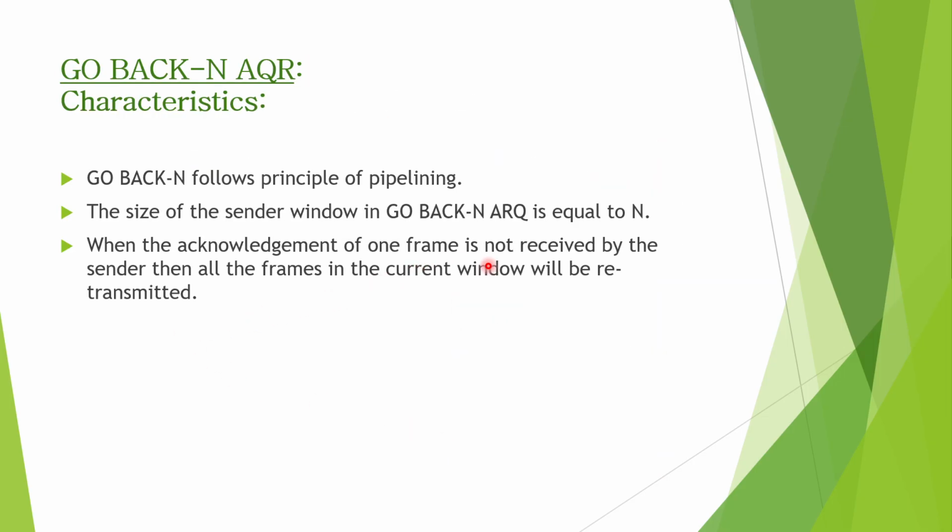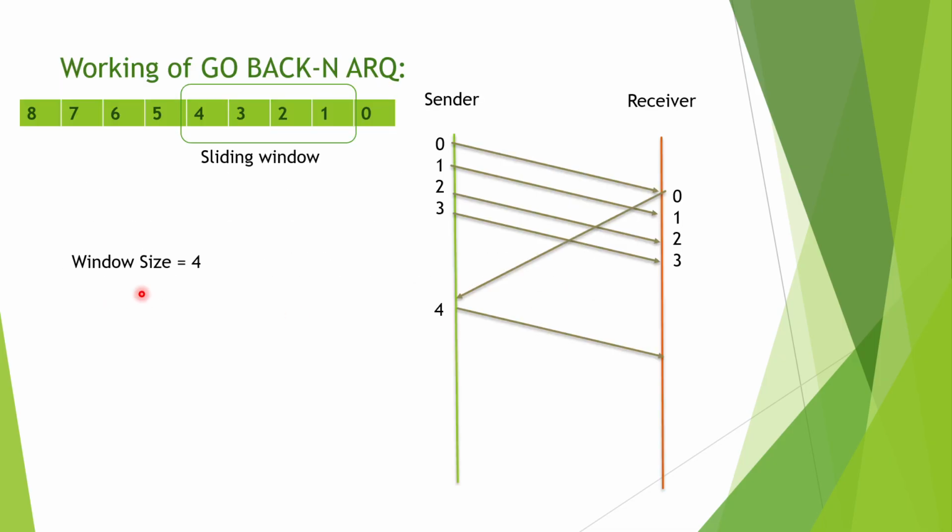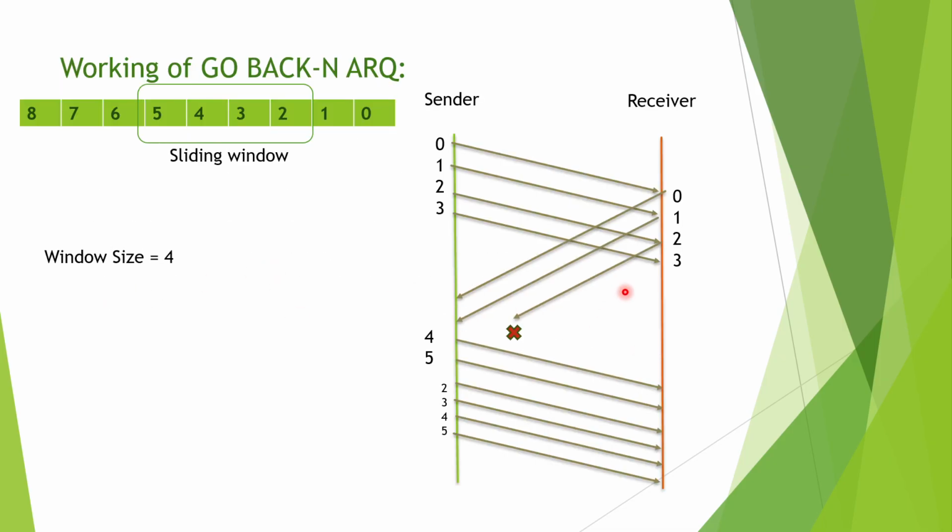When the acknowledgement of one frame is not received by the sender, then all the frames in the current window will be retransmitted. That is, if an acknowledgement from any of the frames has not been received, then all the frames within the current sliding window will be retransmitted. That is, 2, 3, 4, 5 will be retransmitted. So this was about the theory, the working of Go Back N ARQ.